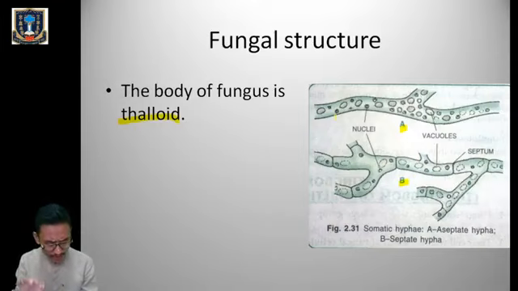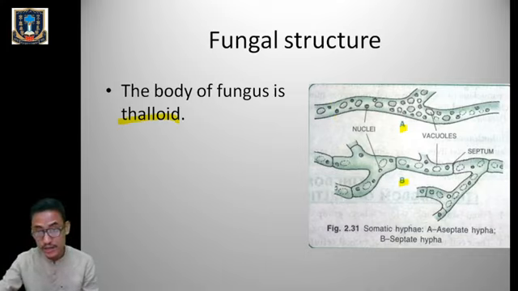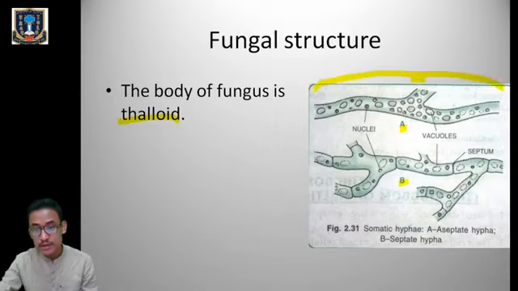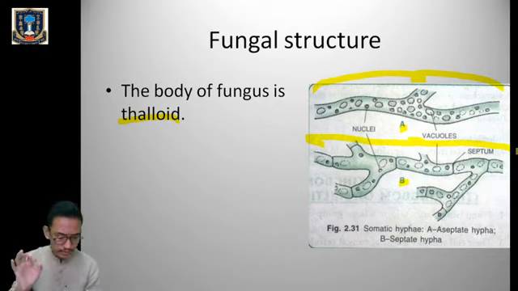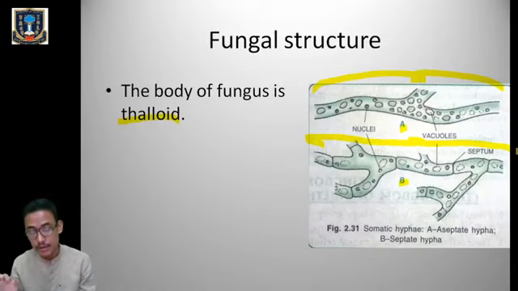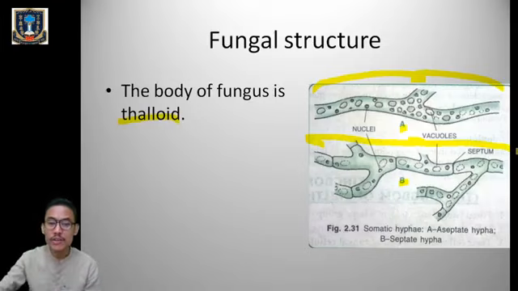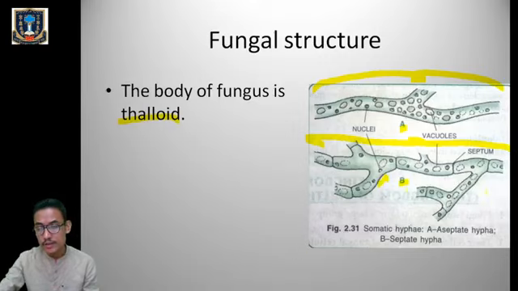Now the thallus of the fungi is composed of long tubular structure which is called the hyphae. So this entire structure you can see in the figure, this entire structure is called the thallus. Even here, this tubular structure is called the hyphae. So the thallus of the fungi consists of long tubular branched filaments called hyphae, and the network of hyphae, here you can see the branched hyphae, is called the mycelium.